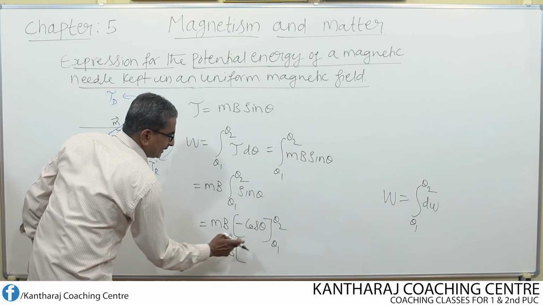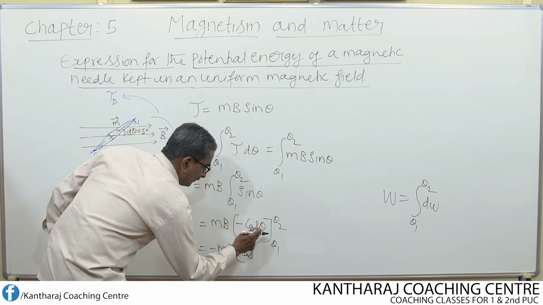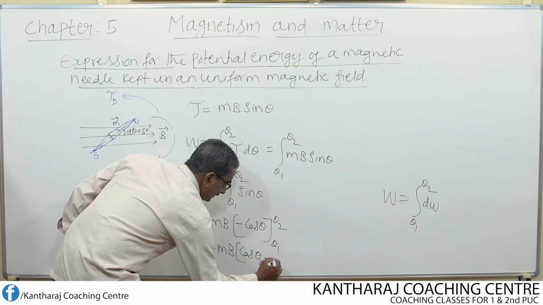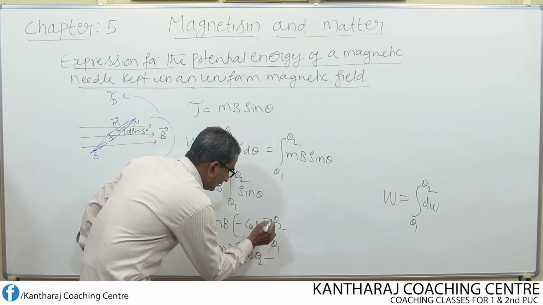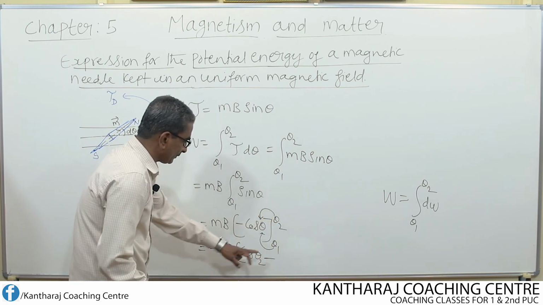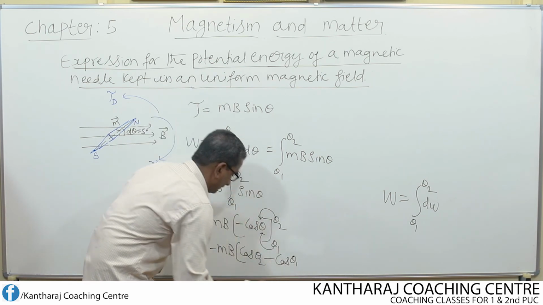Now I substitute the upper limit as well as the lower limit. That means in place of theta, I substitute the upper limit. What is the upper limit? Theta 2. Now according to the integration rule, subtract, that's minus, once you substitute theta 2, and again you substitute theta 1. If I substitute theta 1, then it becomes cos theta 1.